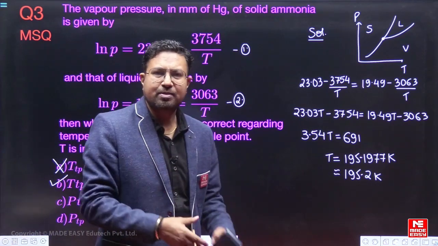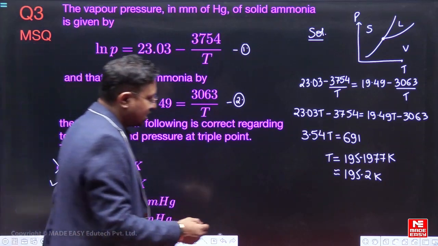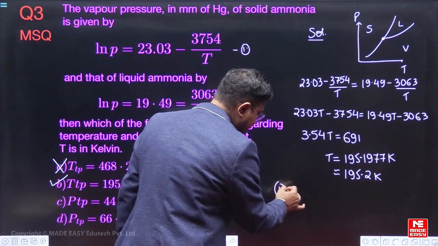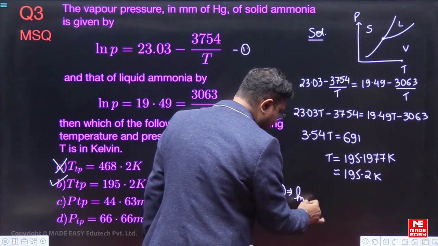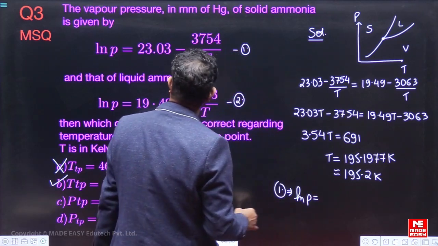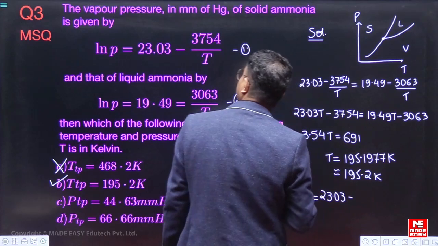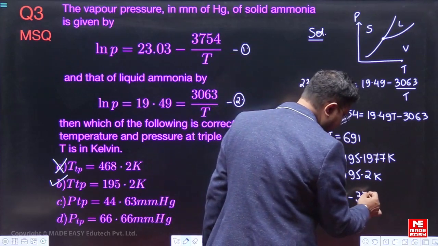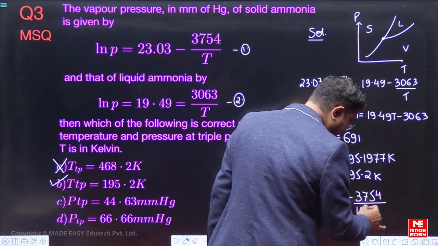In any equation you put it, whether you keep it in equation 1 or equation 2, you will get the same result. We can say equation 1 implies, we put it in equation 1: ln p, natural log of p, is equal to 23.03 minus 3754 upon capital T, that is 195.2.